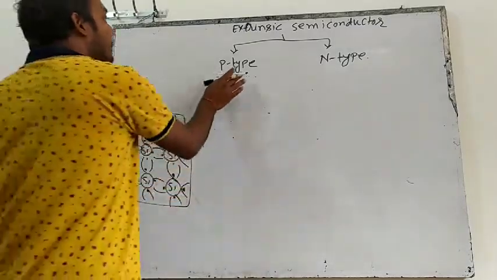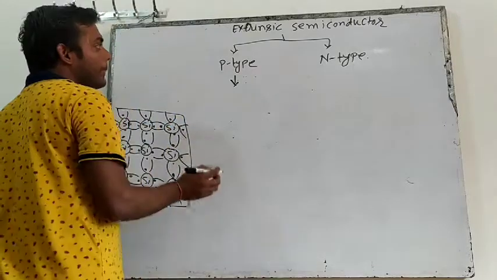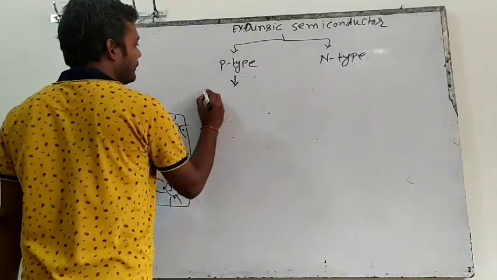Okay, now see, in the p-type what we will do, we will mix impurity.